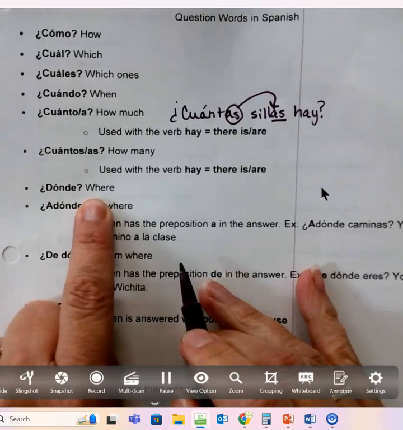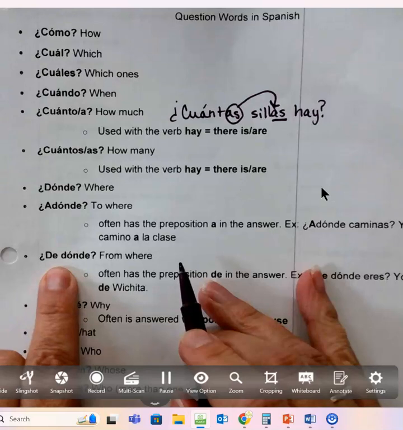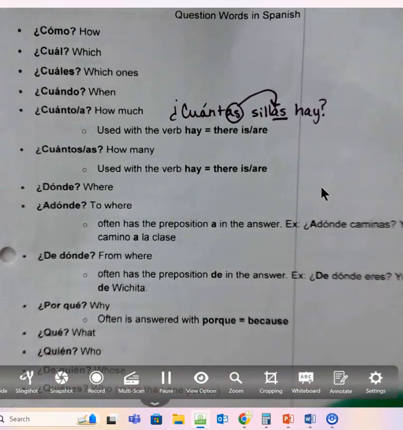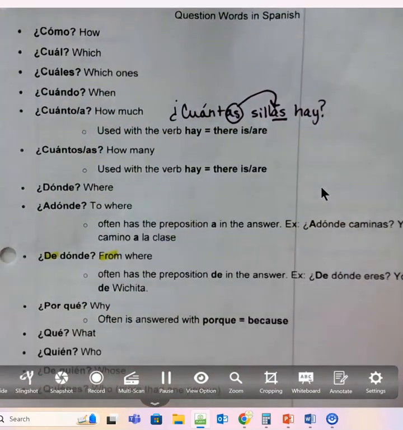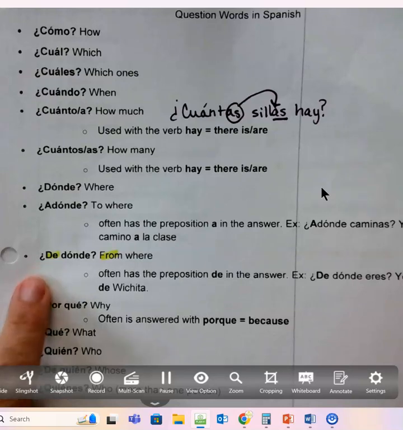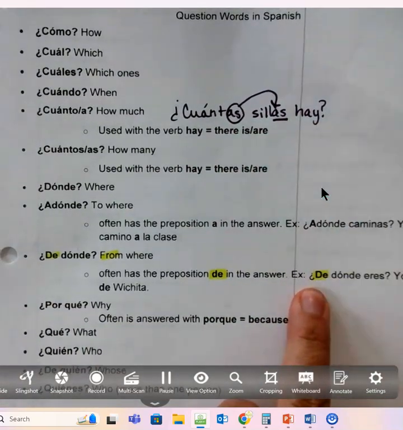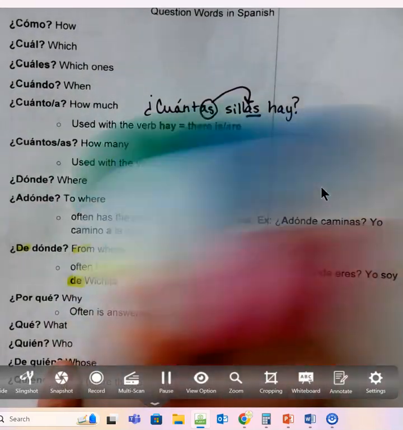Dónde is where, and we've seen it once already. This is just dónde, where. You have seen it like this: ¿de dónde? From where. When you have from where, we add in the de. You're often going to see the word de in your answer. For instance, we asked, ¿De dónde eres? Where are you from? And you answered, Yo soy de Wichita.